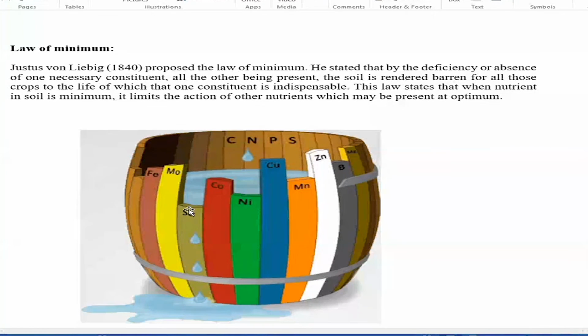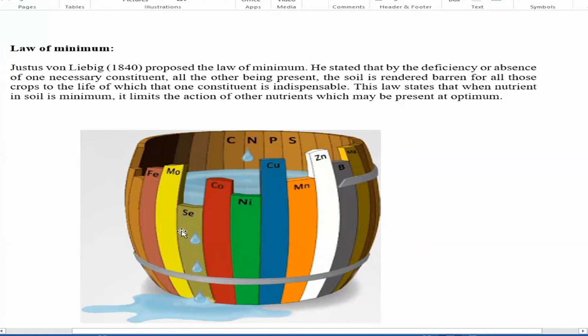To hold more water, you have to increase the height of the wooden plate. When you increase the height of all the wooden plates up to this level, then you can hold water up to this level. Otherwise, it does not hold. Though you have some plates at the maximum height, you cannot hold water to maximum height because some plates are at minimum.